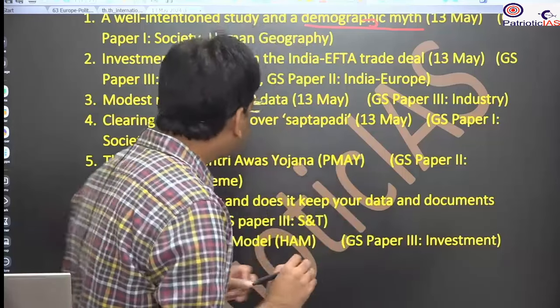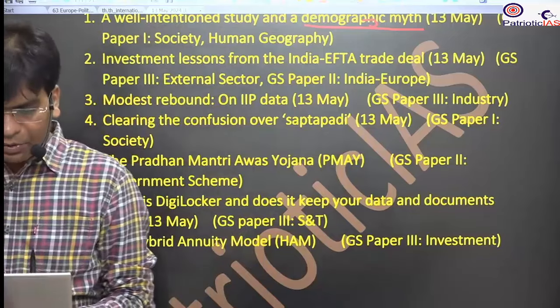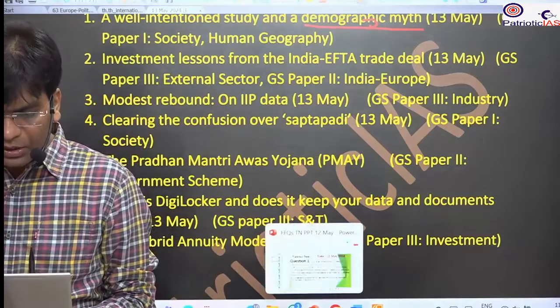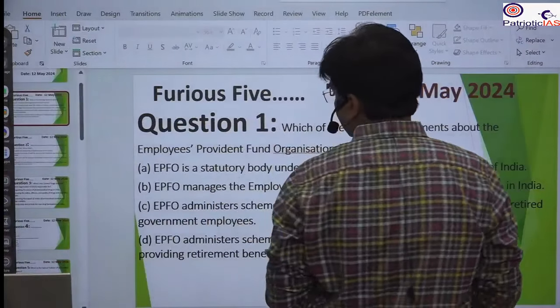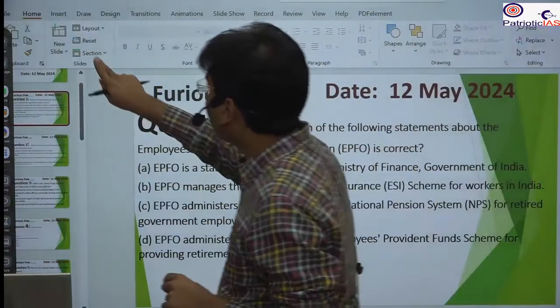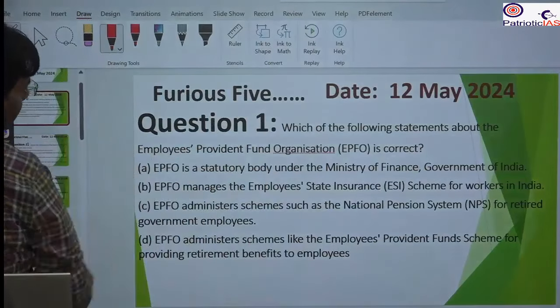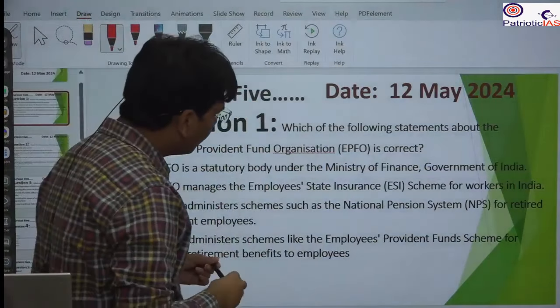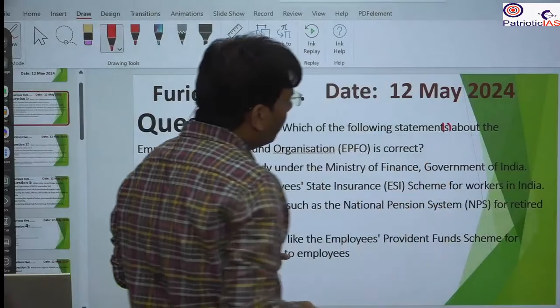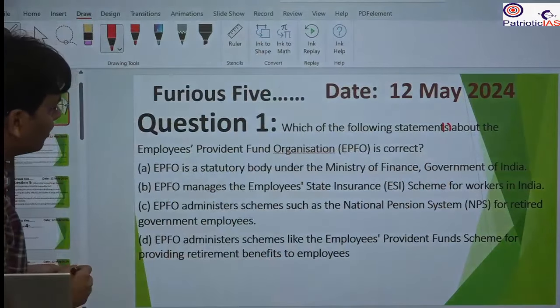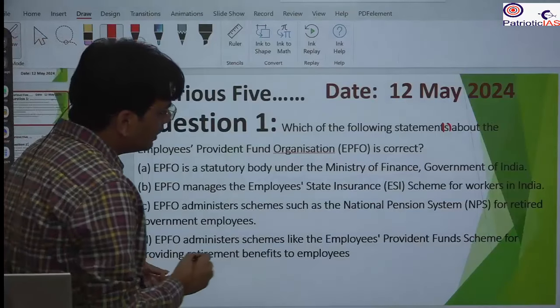So let's start with our Furious 5 session. Under this Furious 5 session, we bring 5 questions and we discuss them one by one. The first question, from yesterday's news: which of the following statements about the Employees' Provident Fund Organisation is correct?